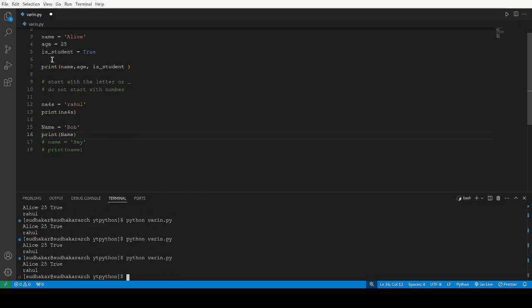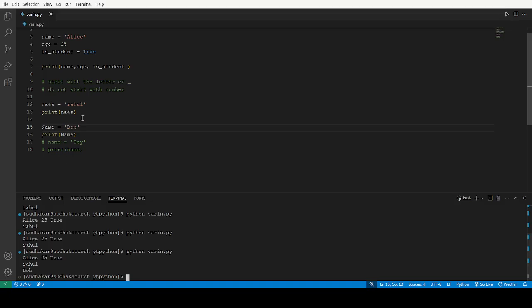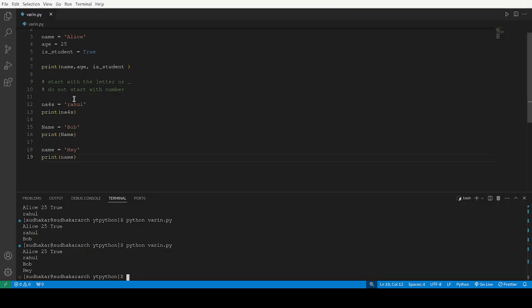See, no. Name and okay, I have not saved. See, name, the same variable, if I use one more time it will not take. So I told it is case sensitive. See now, if I say name, it is not printing. See, only Rahul and all the stuff I have given, Alice, 25, true, have been printed, and what is the name? Okay, it is printing, which means there is no case sensitivity issue here.